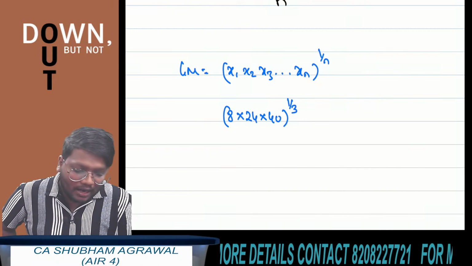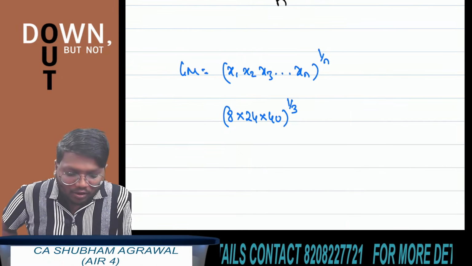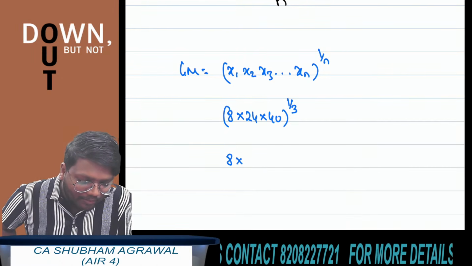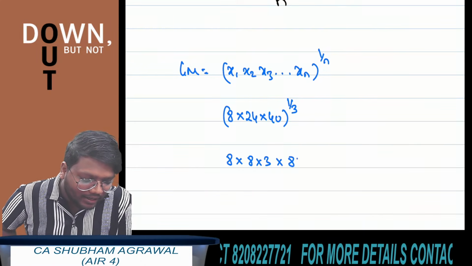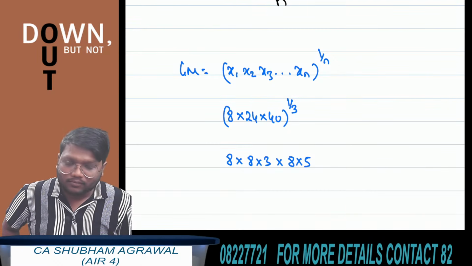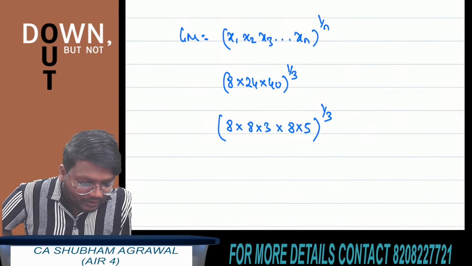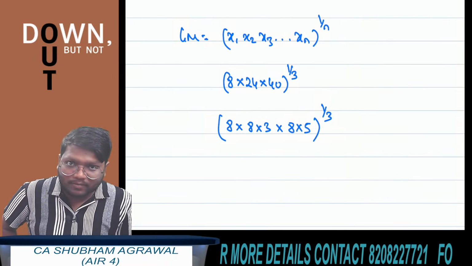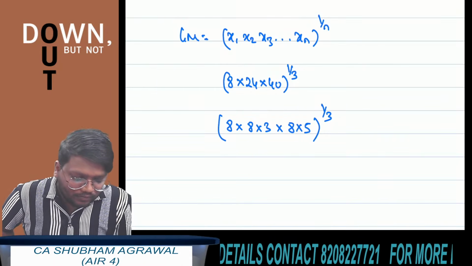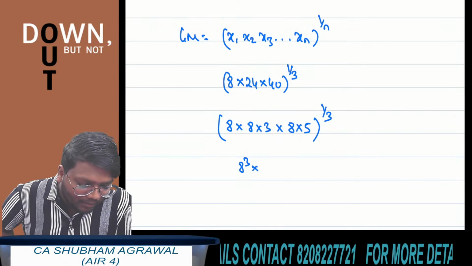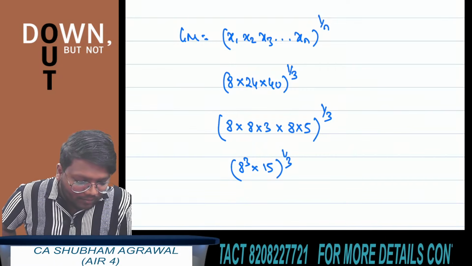Now don't find the product of this on a calculator. Instead, we can write 24 as 8 multiplied by 3, and 40 as 8 multiplied by 5. And this complete thing to the power 1 by 3. Power 1 by 3 means cube root. Now you can see that 8 is occurring 3 times. So 8 cube multiplied by 3 multiplied by 5, which is 15. So (8 cube multiplied by 15) to the power 1 by 3.